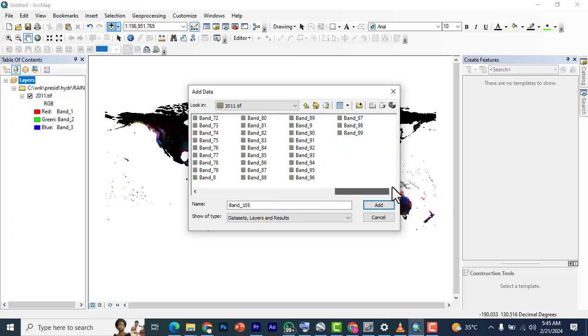So what we are interested in is 2012. So 2012 will be from band 13 to band 24. So we're going to make a selection of band 13 to 24.